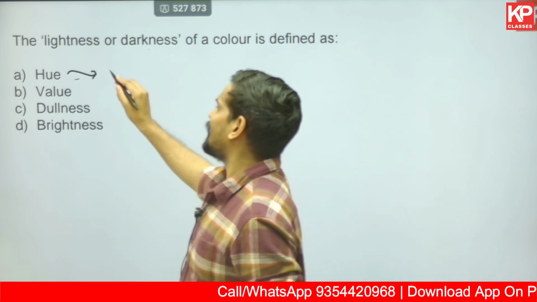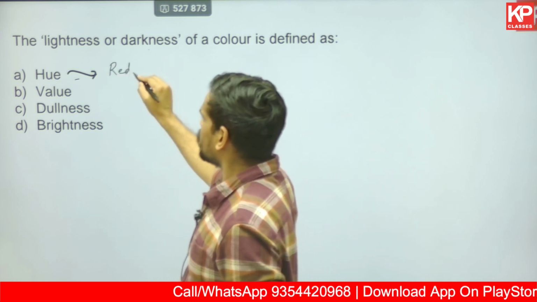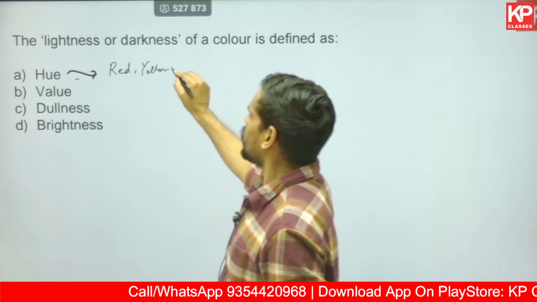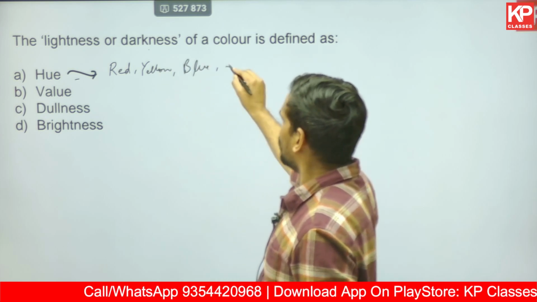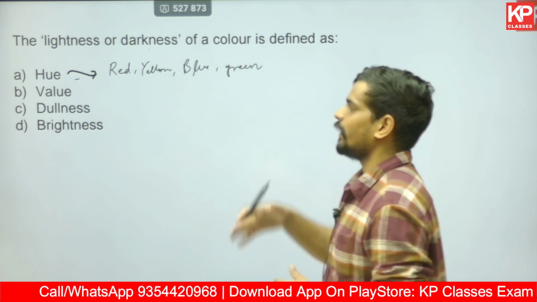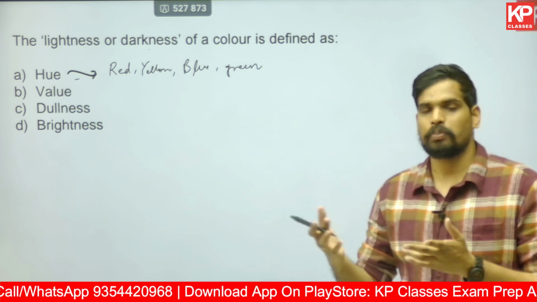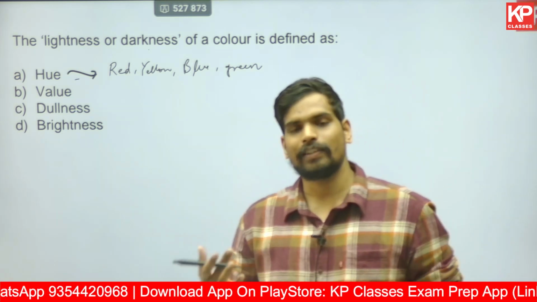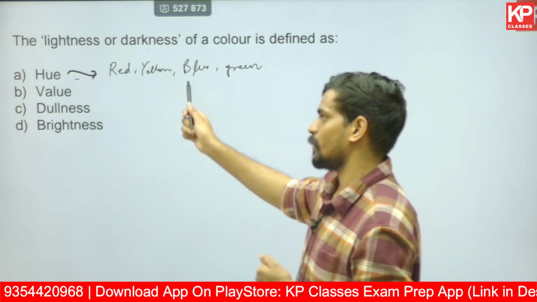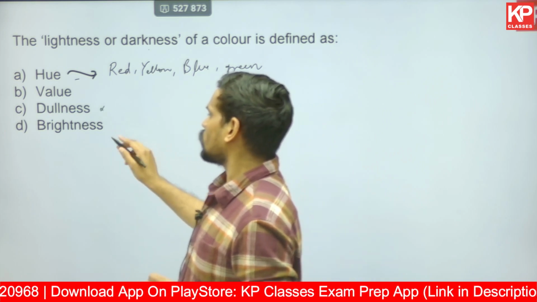That has nothing to do with lightness. So what are hues? Red hue, yellow hue, blue, green. When you compare these, can you say that some are dark, some are light? Probably no. So it depends on other aspects of it. Lightness or darkness is not a measure of hue. Dullness is also not relevant.